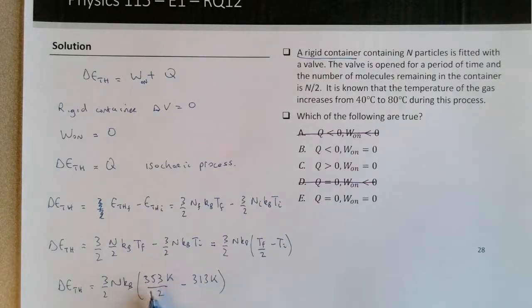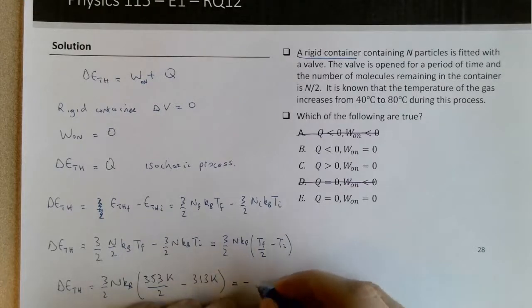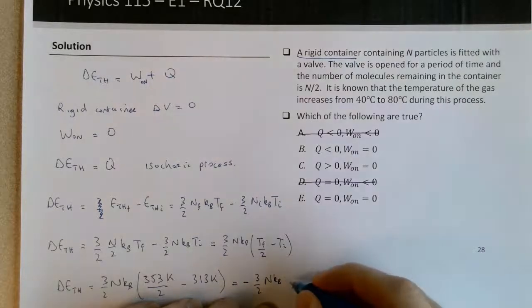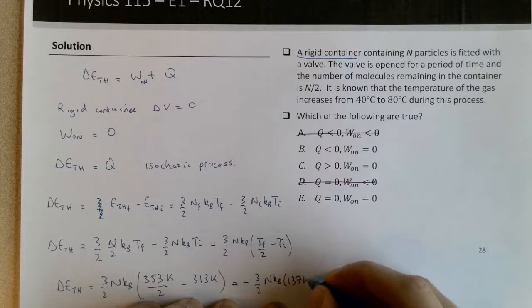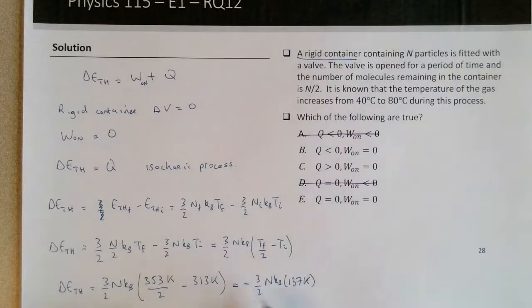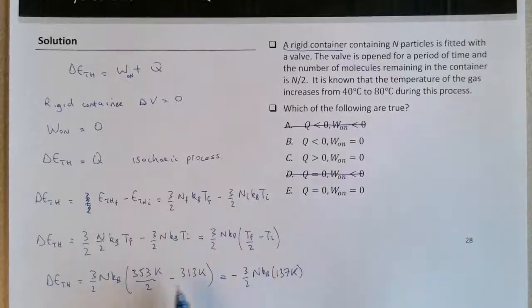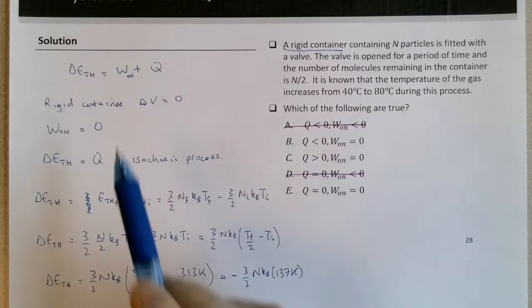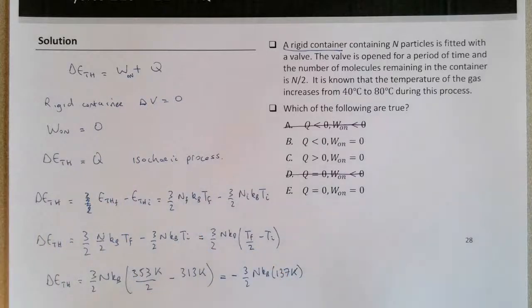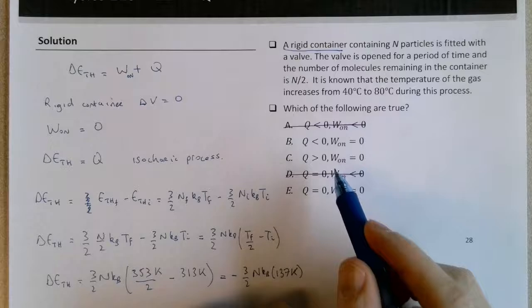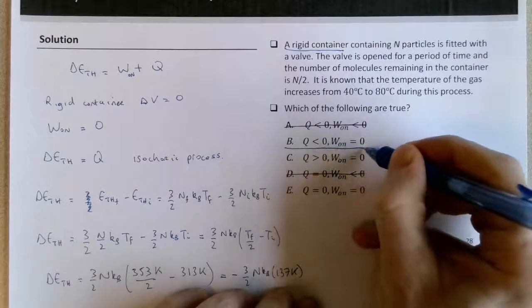So we definitely have a negative result in the parentheses, and that's going to lead us to a negative delta E thermal. This is going to lead us to a negative 3 halves N k_B times 137. The number isn't really important, but it's the sign that's important. This quantity is negative, meaning that we have a negative change in thermal energy. So in order to have a negative change in thermal energy with no work done, the Q must be negative. So the correct answer here should be choice B.